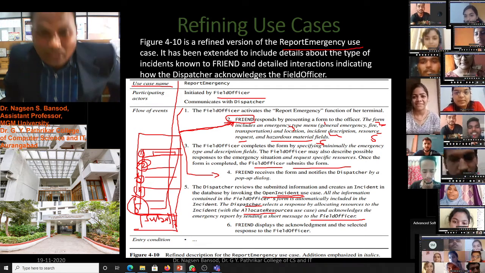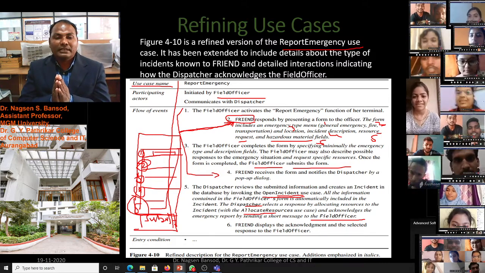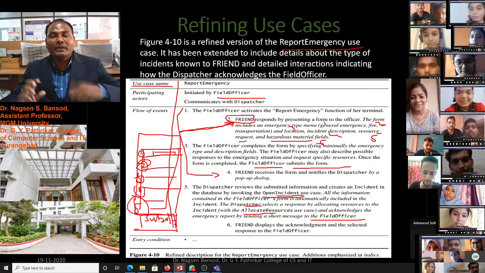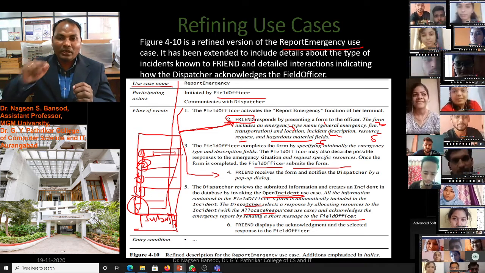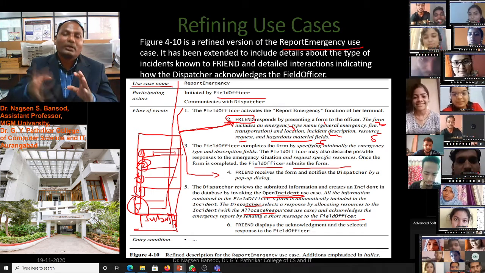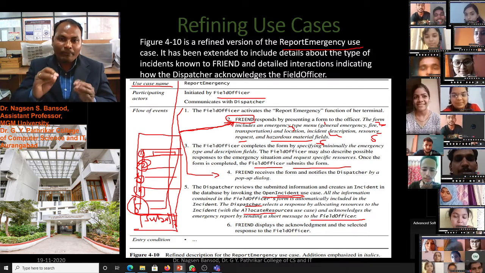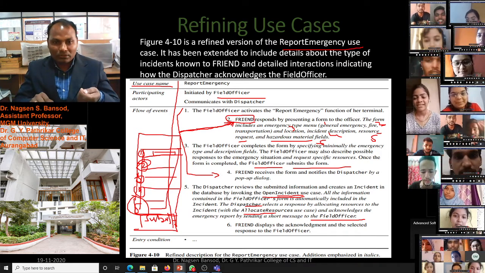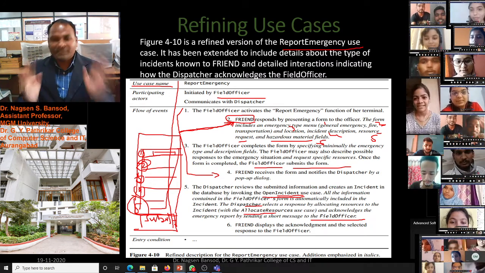You see, points number 1, 2, 3 and 4 are related to the field officer use case. What will be performed by the field officer? The field officer will click on the button. Which button? The report emergency button. After that, the friend software will work. It will send one form to the field officer, in which we have to put all the details. After putting all the details and submitting this form, our task is complete.